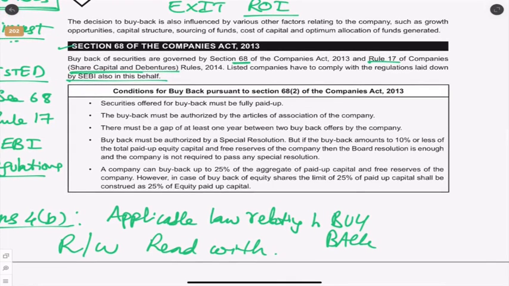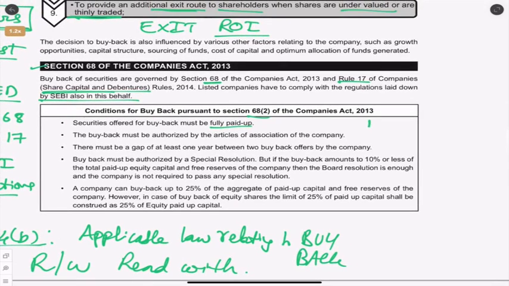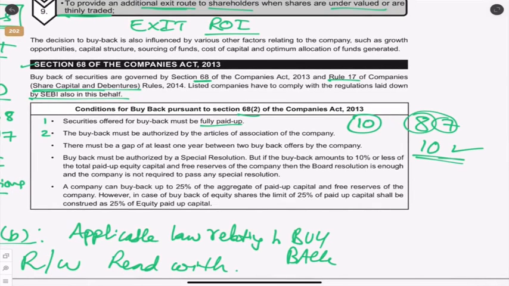So what are the conditions? Section 68 subsection 2: securities offered for buyback must be fully paid up. So if it is a 10 rupees share, not 8 rupees, not 7 rupees, the entire 10 rupees should be paid up. Buyback must be authorized by the articles. This is a general point, correct? Most things have to be authorized by the AOA of the company. That is also straightforward.